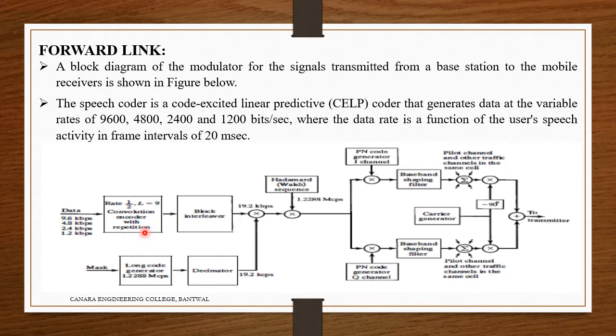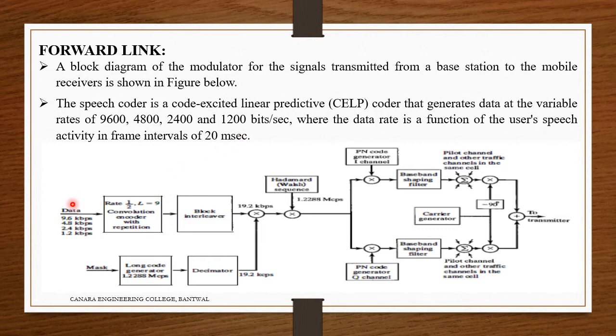The speech encoder is a code excited linear predictive coder, in short CELP, that generates data at variable rates of 9600, 4800, 2400 or 1200 bits per second.